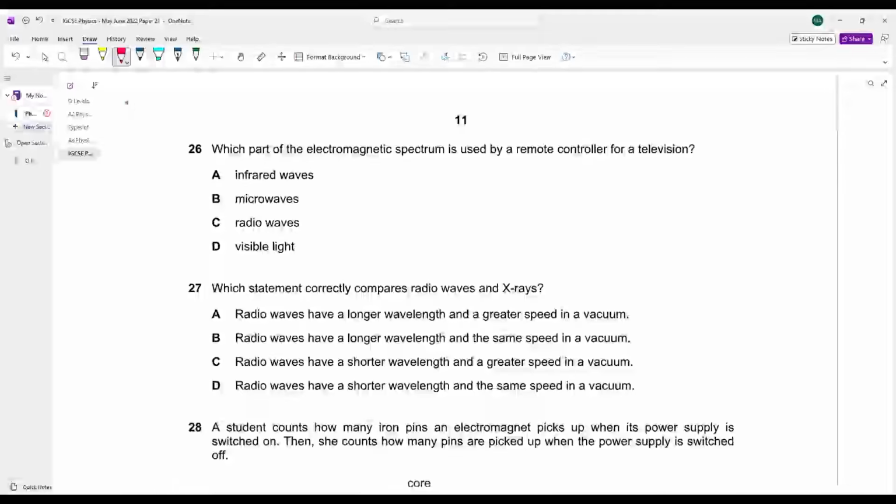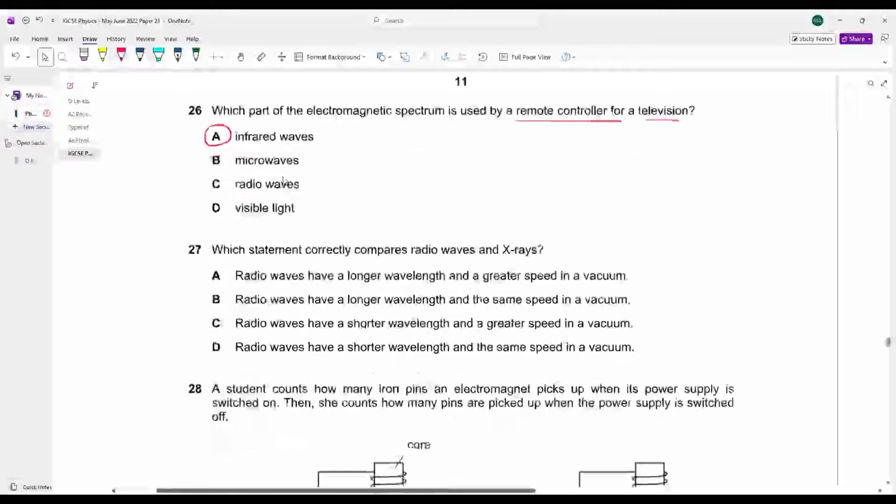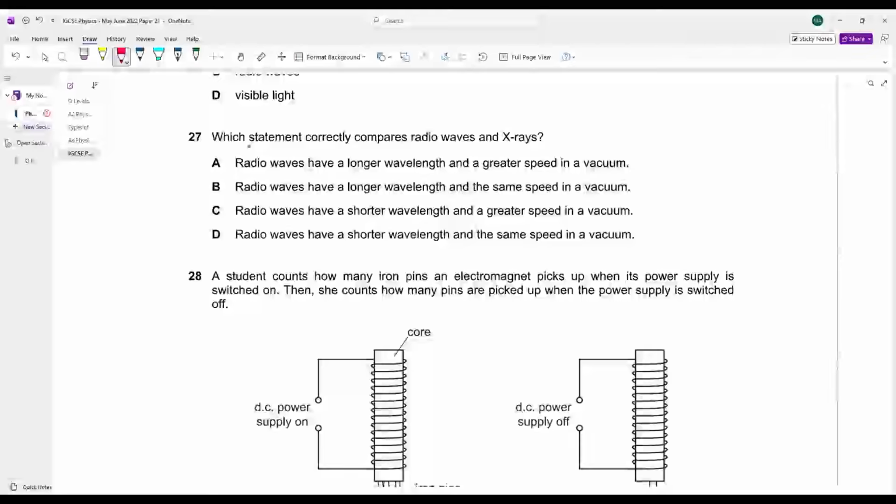आगे बढ़ते हैं. Which part of electromagnetic spectrum is used by a remote controller for a television? Infrared waves is your answer. Which statement compares the radio waves and X-rays? The radio waves have a longer wavelength. Yeah, that's correct. C and D option gets cancelled out. Radio waves की wavelength हमेशा X-rays से ज़्यादा होगी.